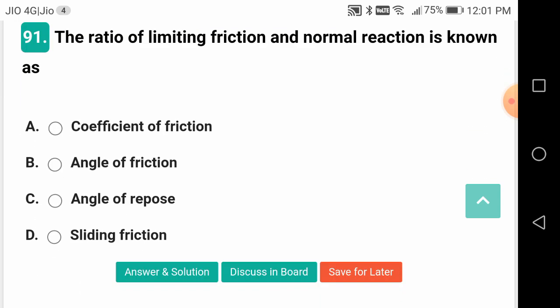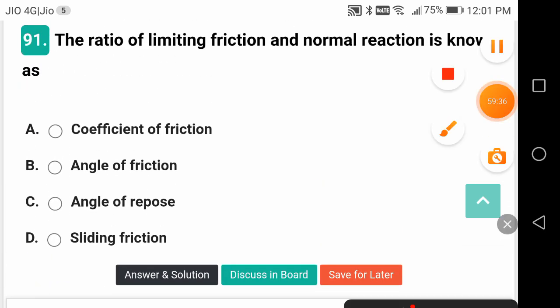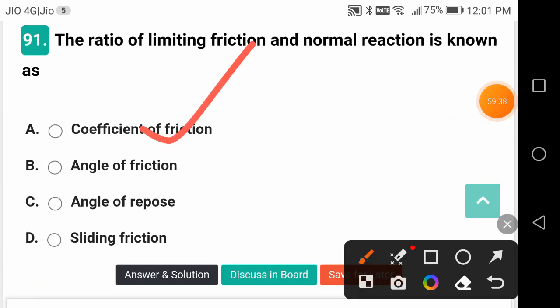The ratio of limiting friction to normal reaction is known as the coefficient of friction, friends. So always there is a confusion. It should be coefficient of friction, neither the angle of friction, nor angle of repose, nor sliding friction.